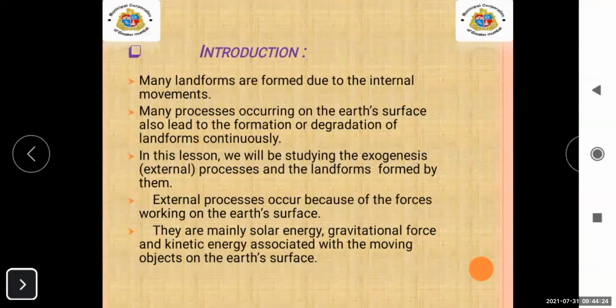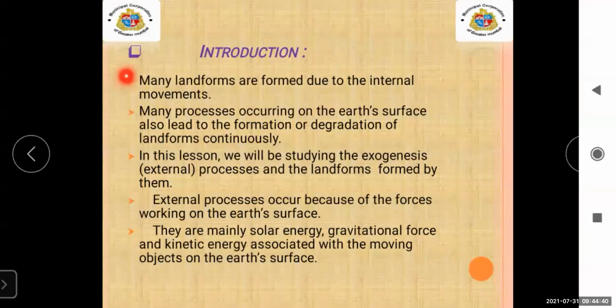Now we are going to learn chapter number 3, exogenetic process, part 1. We are going to start the new chapter today. First, we'll learn the introduction of this chapter.